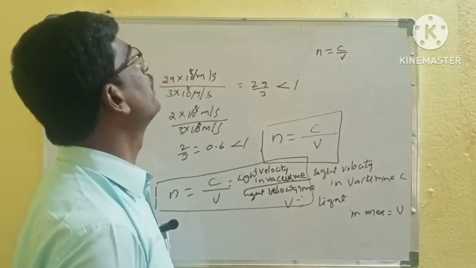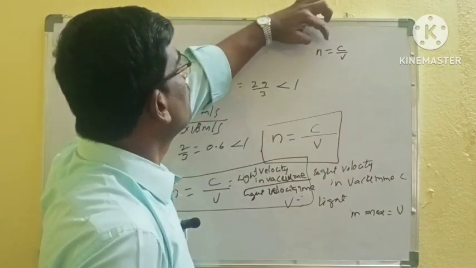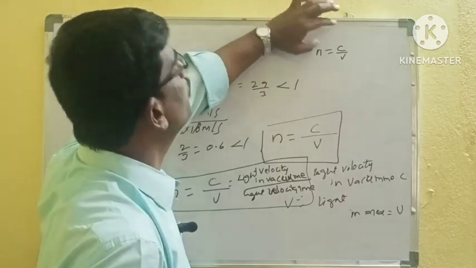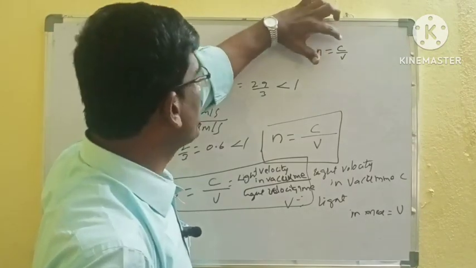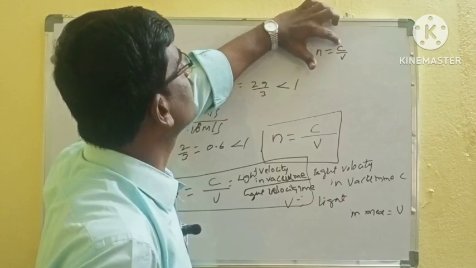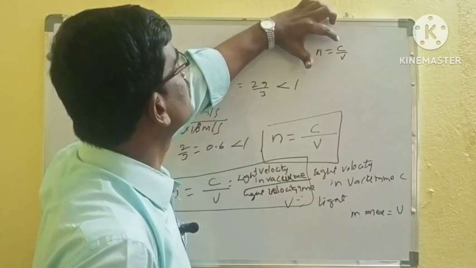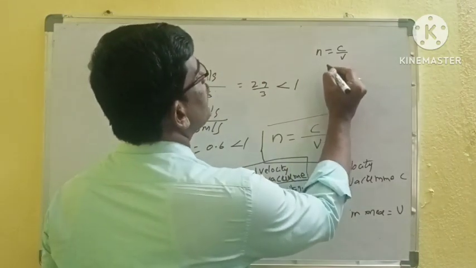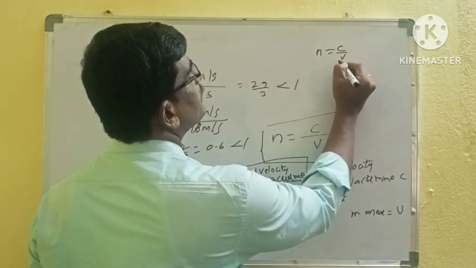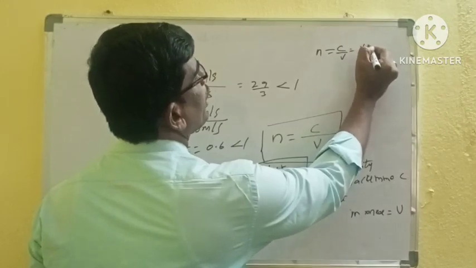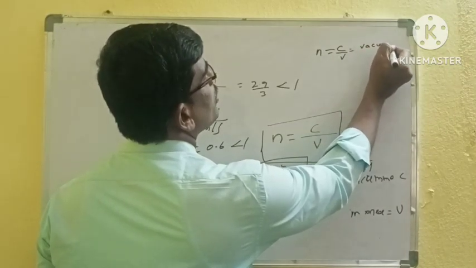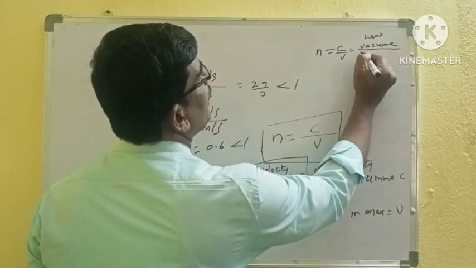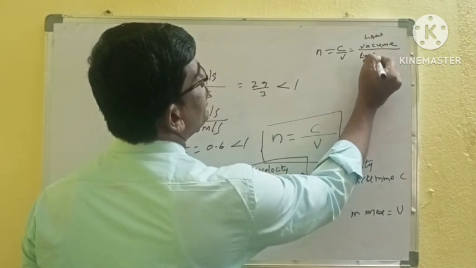What is the meaning of absolute? Why do we use the word absolute? Absolute means here we are referring to the light velocity in vacuum. That's why this is used as absolute.